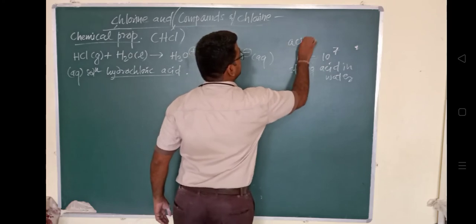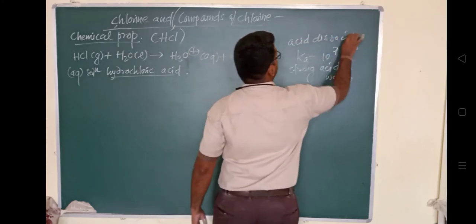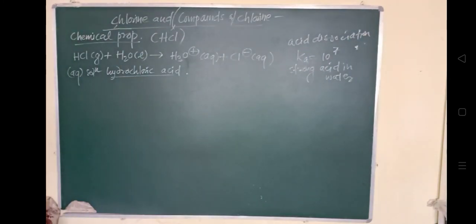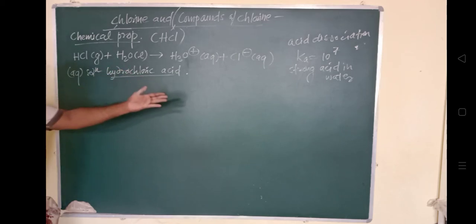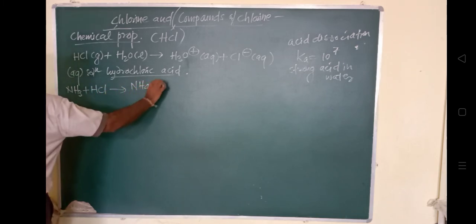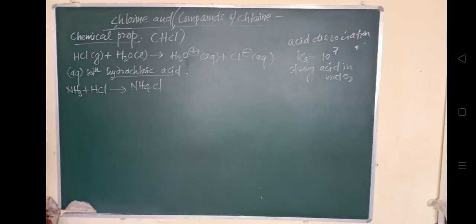Then its reactivity with ammonia. Its reactivity with ammonia gives rise to ammonium chloride. So the second property: when it reacts with ammonia, NH3 and HCl, it will give rise to ammonium chloride, NH4Cl. We have seen this reaction. Hydrochloric acid reacts with ammonia and gives white fumes of ammonium chloride. White fumes of ammonium chloride will be liberated through this reaction.